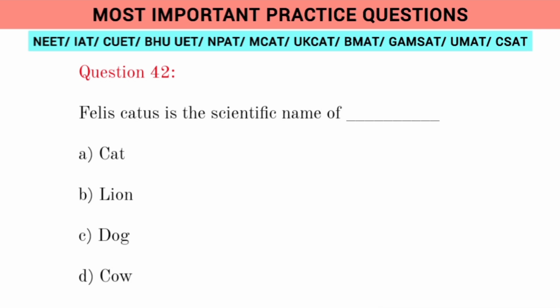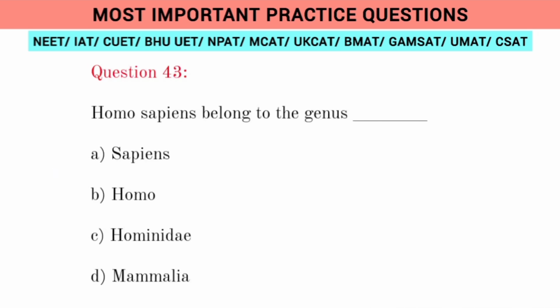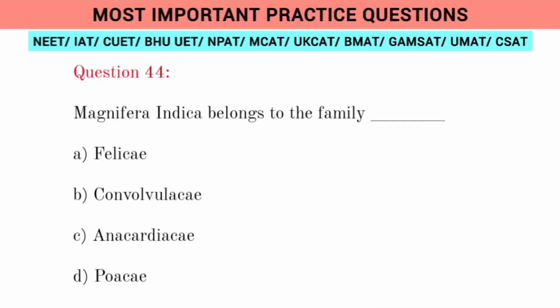Question 44. Felis catus is the scientific name of: A. Cat, B. Lion, C. Dog, D. Cow. Question 45. Homo sapiens belong to the genus: A. Sapiens, B. Homo, C. Hominidae, D. Mammalia. Question 46. Mangifera indica belongs to the family: A. Felidae, B. Convolvulaceae, C. Anacardiaceae, D. Poaceae.